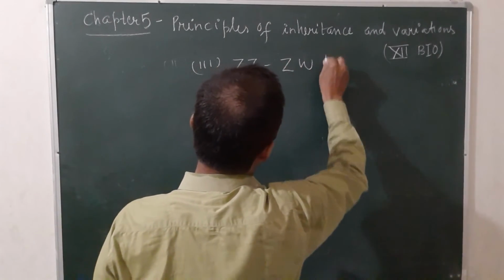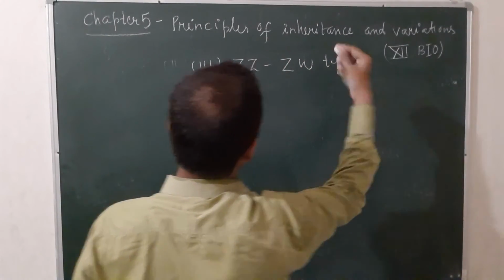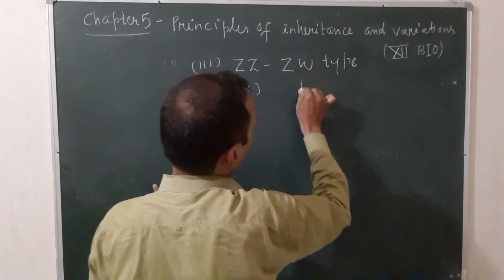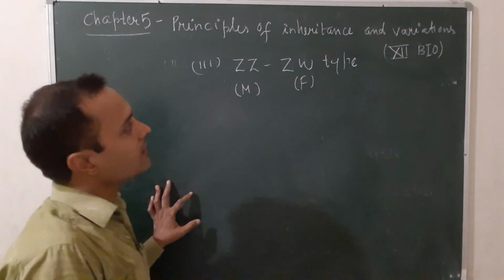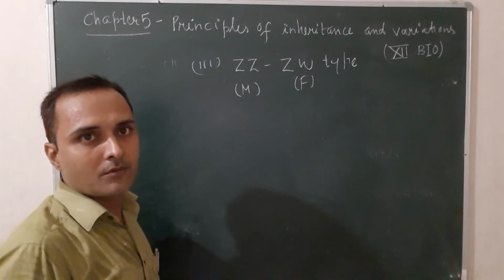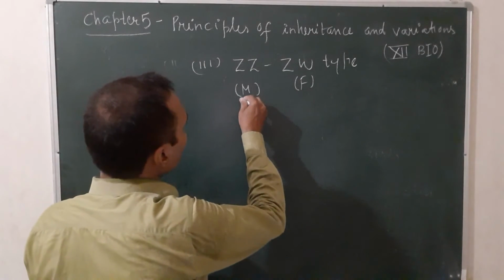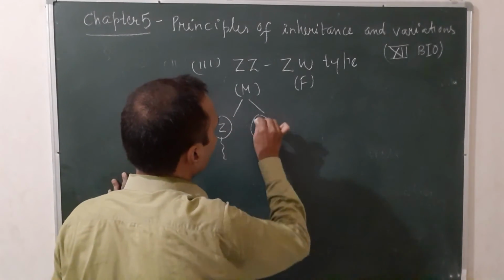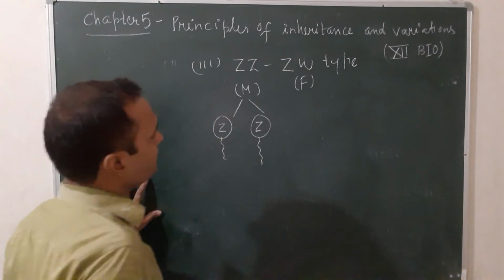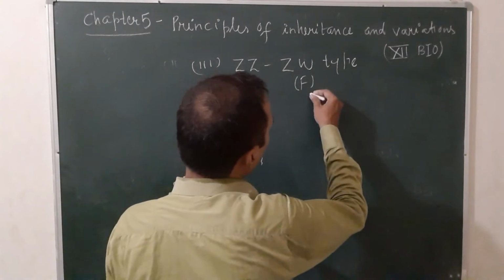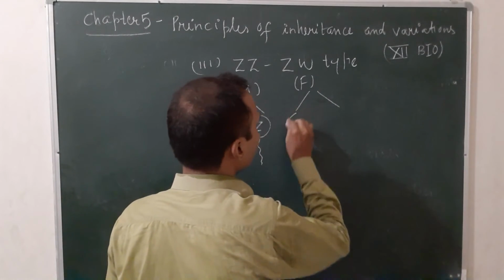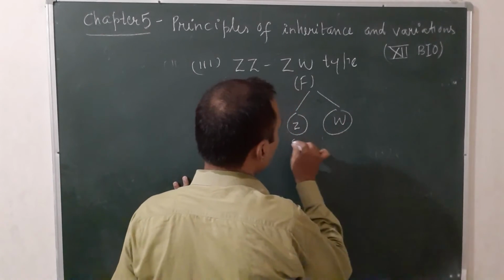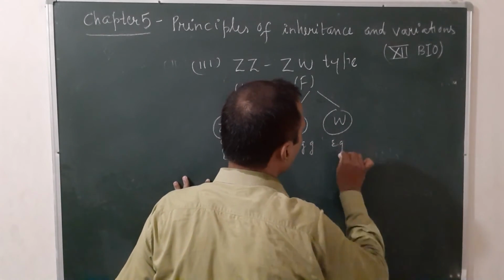ZW type. In this type, the sex is reversed. It is male and it is female. That means male homogametic, female heterogametic form. In this case, male produces only one type of sperm carrying Z chromosome, and female produces two types of eggs having Z and W chromosome. It is two types of egg.